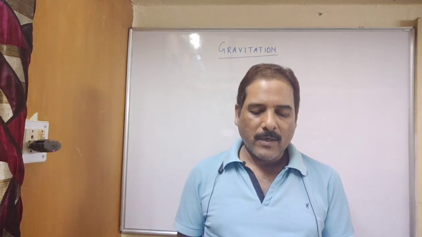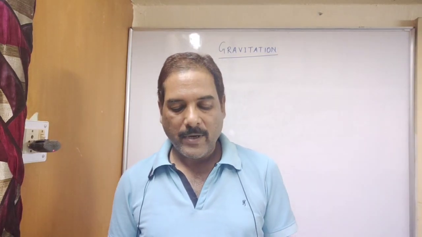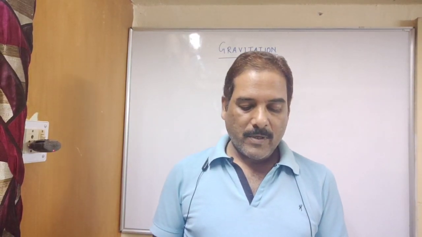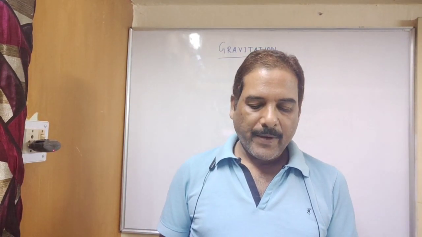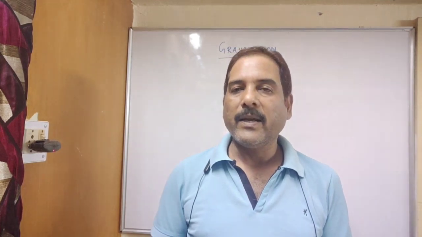Let us try to understand the motion of the moon by recalling activity 8.11. A very simple activity: take a piece of thread, tie a small stone at one end, hold the other end of the thread and reel it round as shown in the figure.